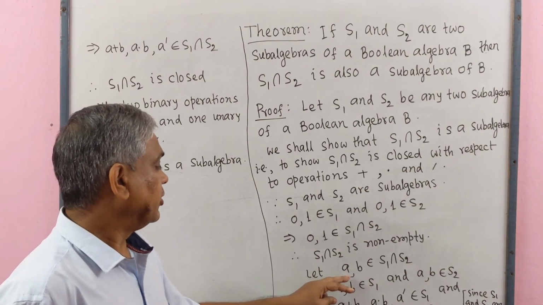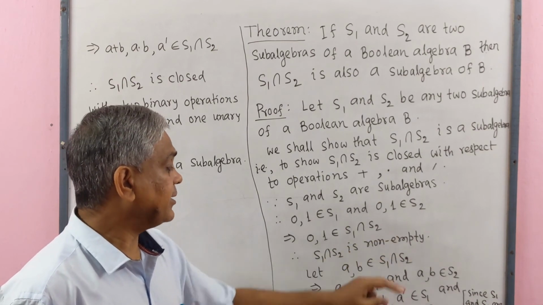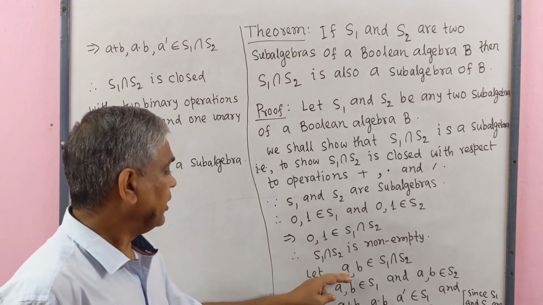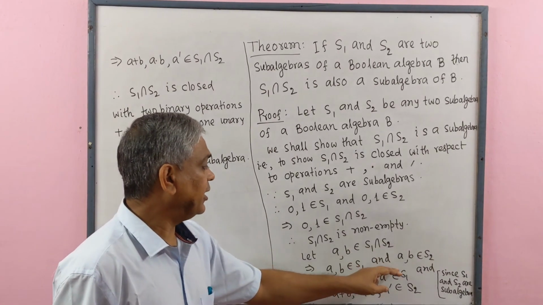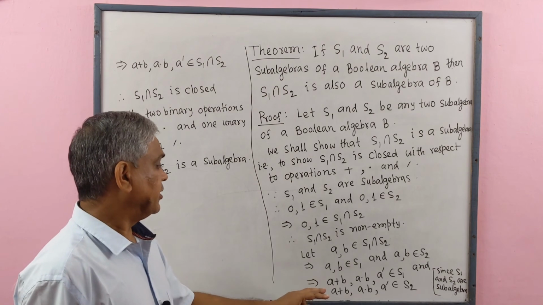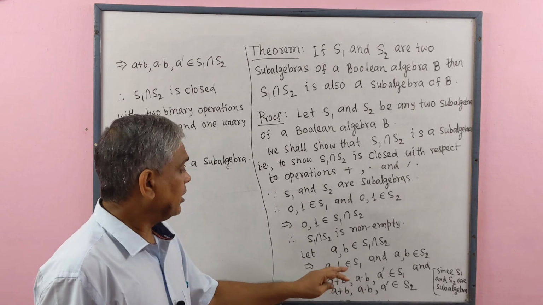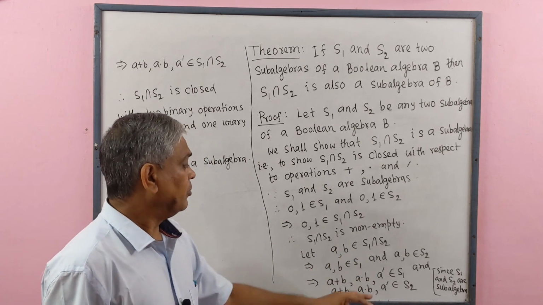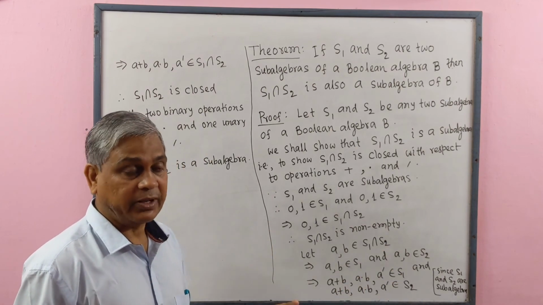Let a, b belong to S1 intersect S2, implies that a, b belong to S1 and a, b belong to S2, implies that a plus b, a dot b, complement of a belong to S1, since S1 is a sub-algebra.